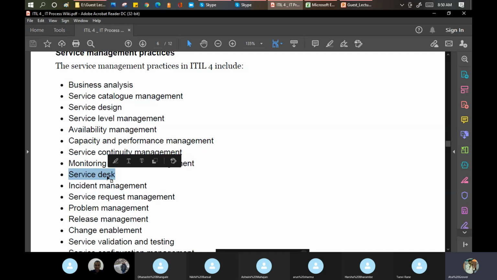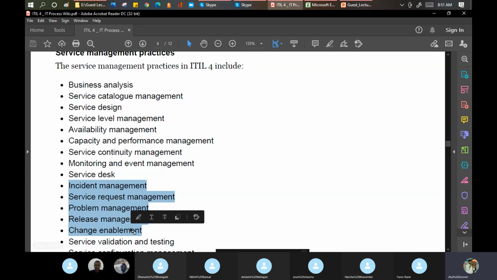I will definitely give you some guidelines and some links where you can go and read about the stuff. But before that, I'll ask you to do some R&D. This is one of the functions which has become a practice here. Incident management, service request management, problem management, release management, and change management. Let me discuss mainly these 3 to 4 practices, because they are part of our service training as well.